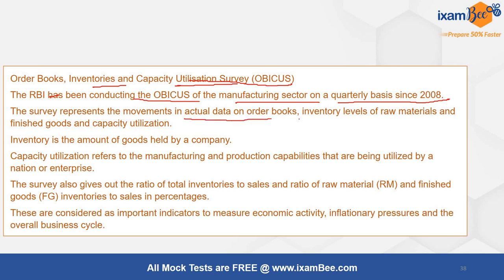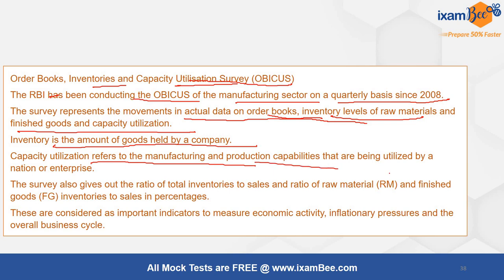The survey represents the movement in actual data on order books, inventory levels of raw material and finished goods, and capacity utilization. Inventory is the amount of goods held by a company. Capacity utilization refers to the manufacturing and production capabilities that are being utilized. Say, for example, if a factory has the ability to manufacture 1000 units in a day but is producing 500, it means demand is less. In the same way, order books and inventories all tell what is actually happening in the economy.